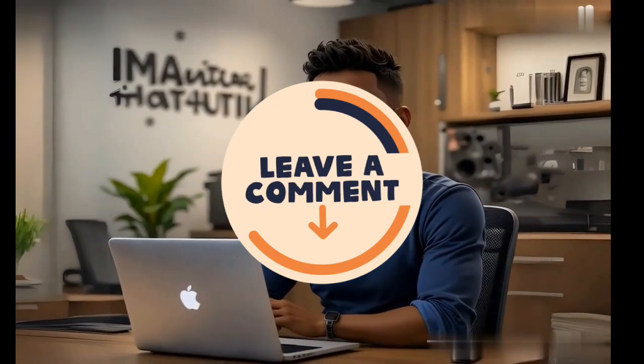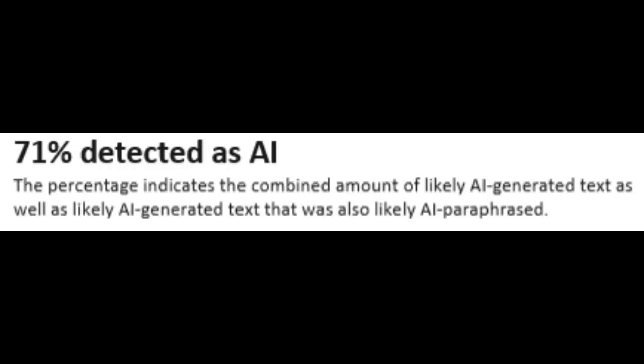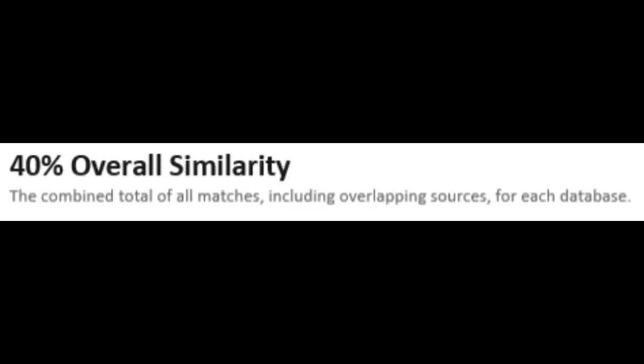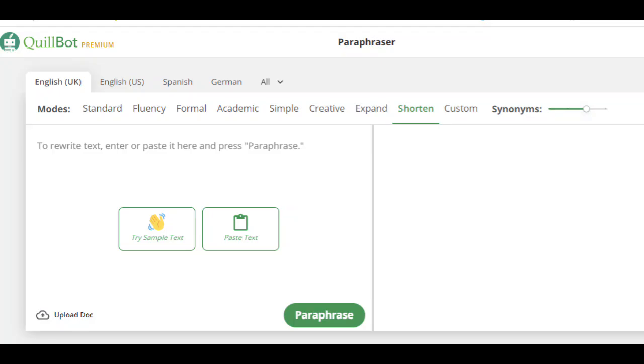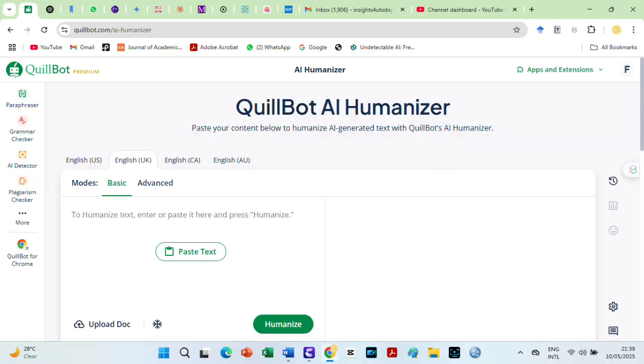Okay, when I checked the file on Turnitin Plagiarism Checker, it had a 71% AI score and 40% plagiarism. Let us begin removing plagiarism and humanizing on Quillbot AI Humanizer before we do the same on Tenorshare AI Bypass. I love these tools.